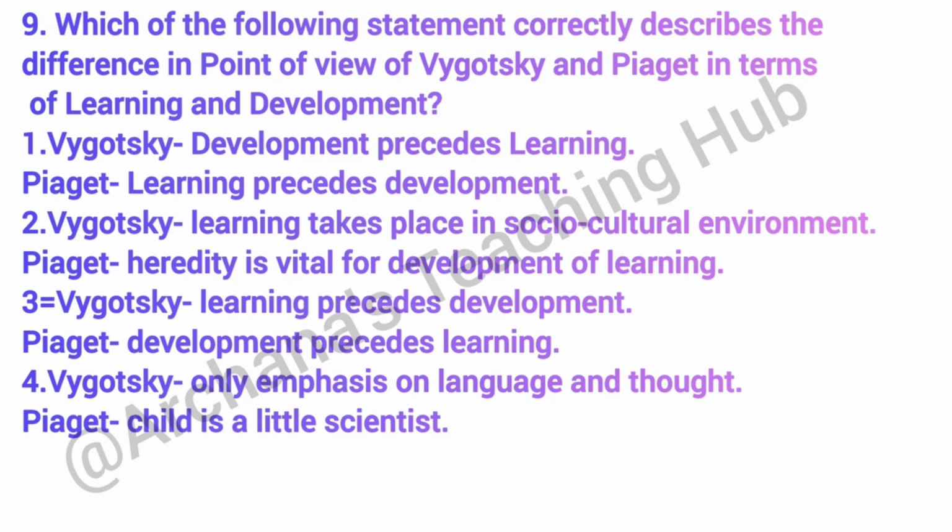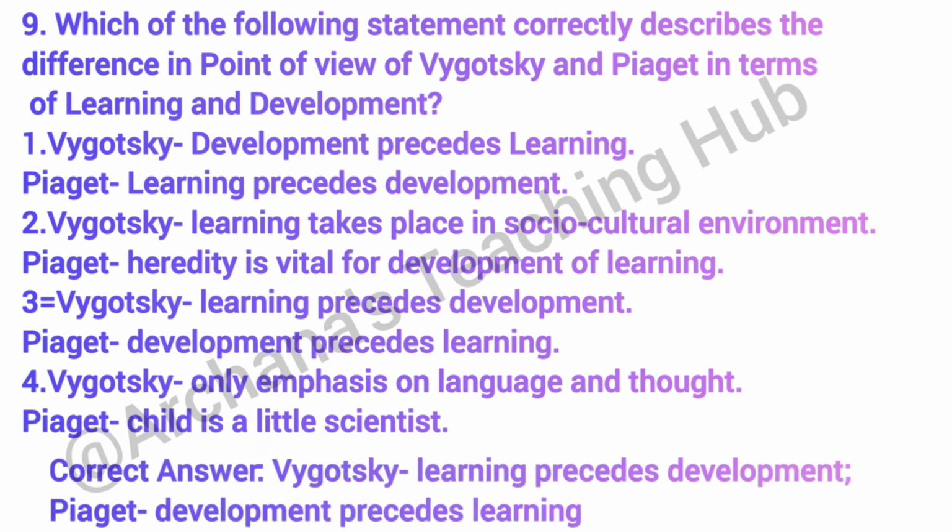Question number 9. Which of the following statements correctly describes the difference in the point of view of Vygotsky and Piaget in terms of learning and development? Correct answer is option 3. Vygotsky, learning precedes development. Piaget, development precedes learning. Vygotsky emphasized social learning first, while Piaget emphasized developmental readiness.